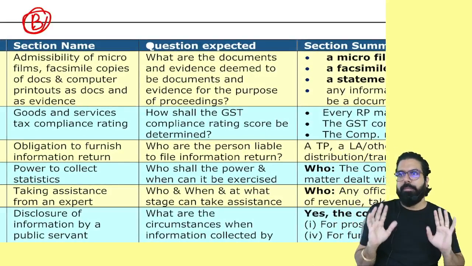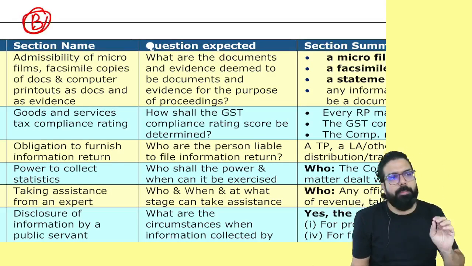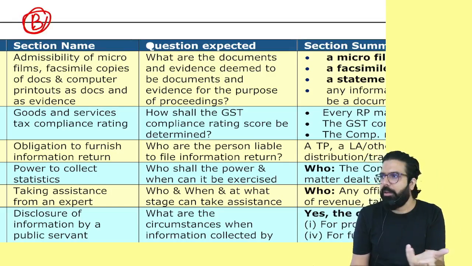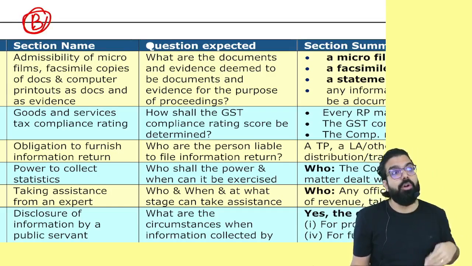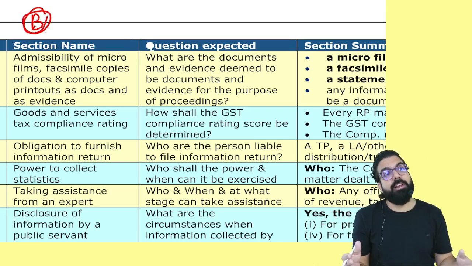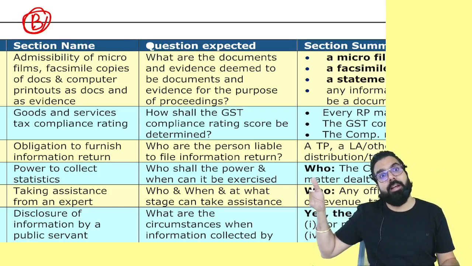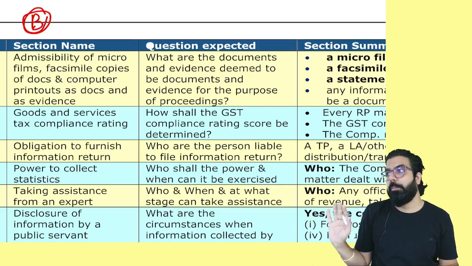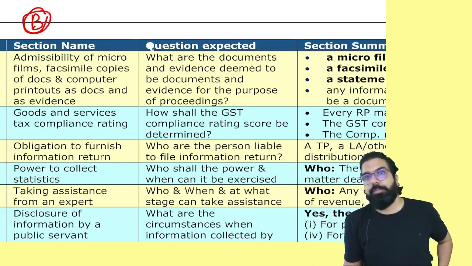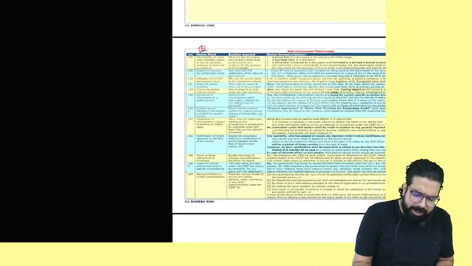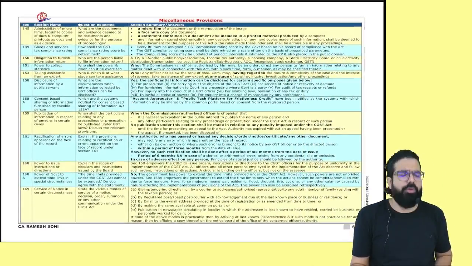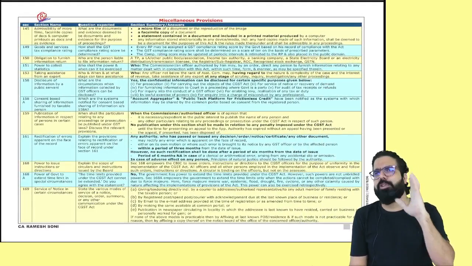Can we go ahead, everyone? So I believe these two amendments, they should ask only. Only two amendments, correct? But when I saw the ICAI material, that is very big, because it is combining all the amendments from the last attempts, etc. That is why it is looking big. Now, there are only two amendments. B graded chapter, from exam point of view, I believe one small 3-mark question should come.